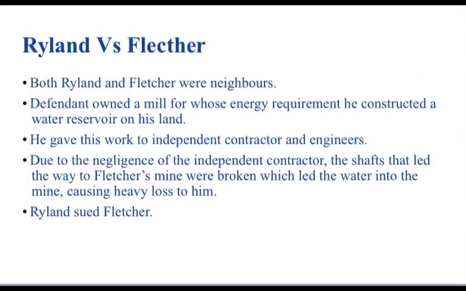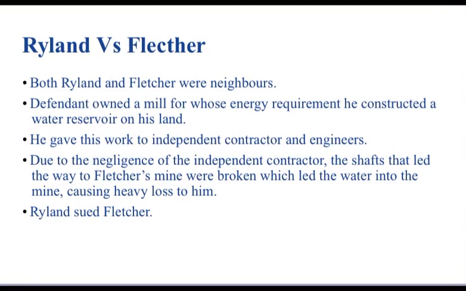Before that, we shall see the facts of Rylands versus Fletcher. In Rylands versus Fletcher, both Rylands and Fletcher were neighbors. The defendant, Fletcher, owned a mill, for whose energy requirement he constructed a water reservoir on his land. Fletcher had a mill wherein he needed lots of energy, so he thought he could build a reservoir and generate the power himself. That's the reason why he built a reservoir.